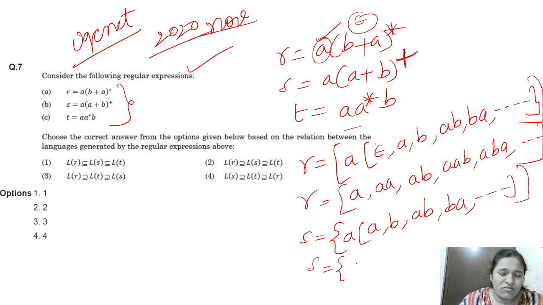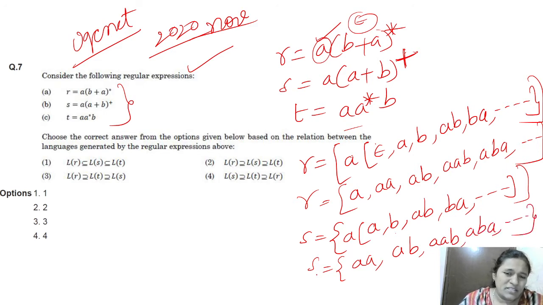Now S is equal to what? AA. Single A is not possible here, because epsilon is not possible. That's why in this S, single A is not possible. AB and AAB, for every string A will come before. Okay, this is about S.